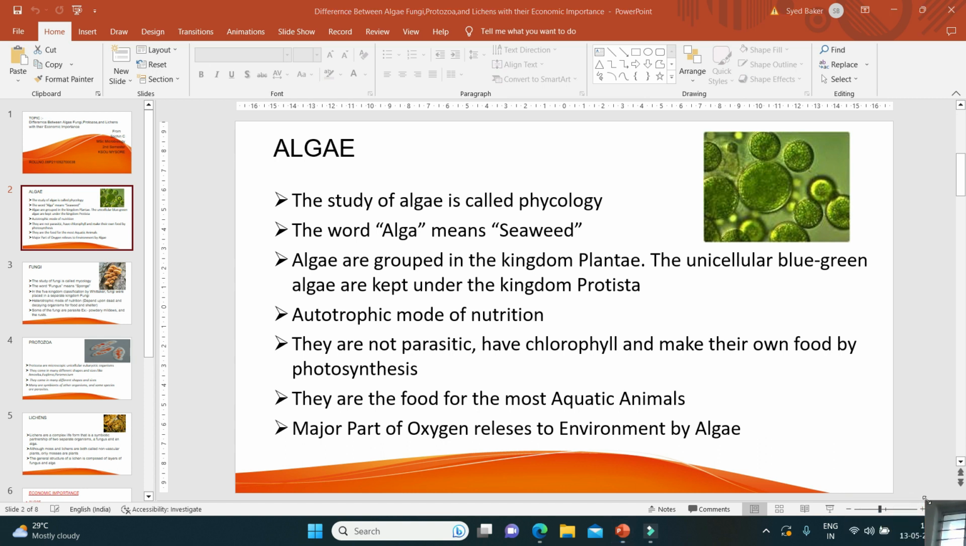They are food for most aquatic animals like fishes and other aquatic animals. A major part of the oxygen in our ecosystem is released by algae. Okay, next.